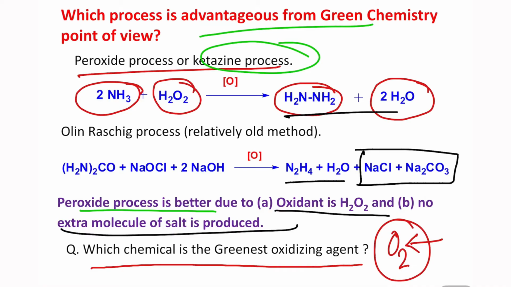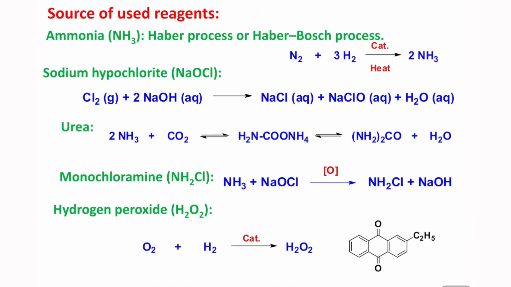And another thing, the oxidant is in oxidation state 0, and it wants to go to oxidation state -2, like you may consider in water. So that's why it acts as an oxidizing agent. Now, what is the source of the reagent? Why do we need to learn this? Because you are dealing with an industrially important molecule. If you don't learn how it's prepared, what the source is, then you don't learn it completely.